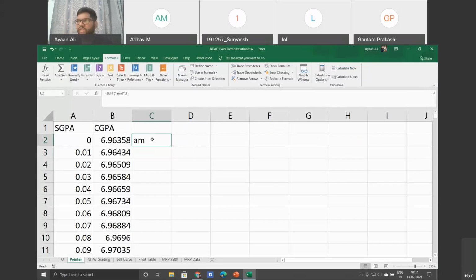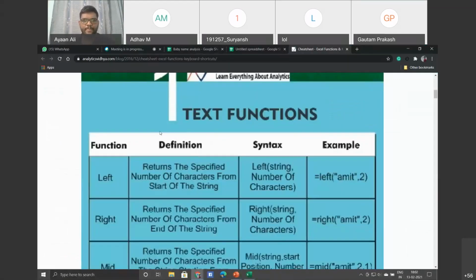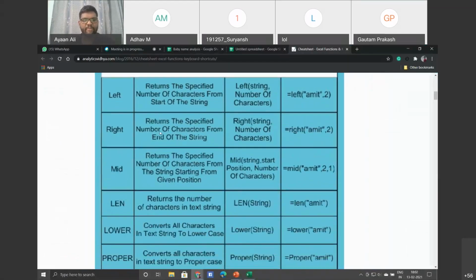That is very important for your placement interviews, and you will have questions like this: write a command to print the first four letters of a particular word. So you should have knowledge of all this. Whatever I'm saying here is out of experience, and somewhere or the other, it has been useful in real life. Similarly, you have right, mid, length.